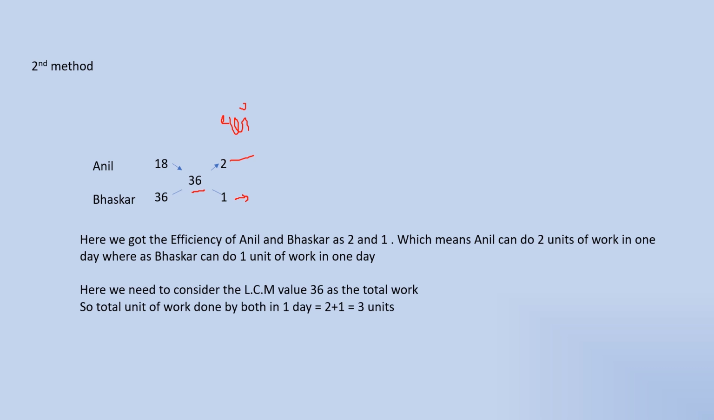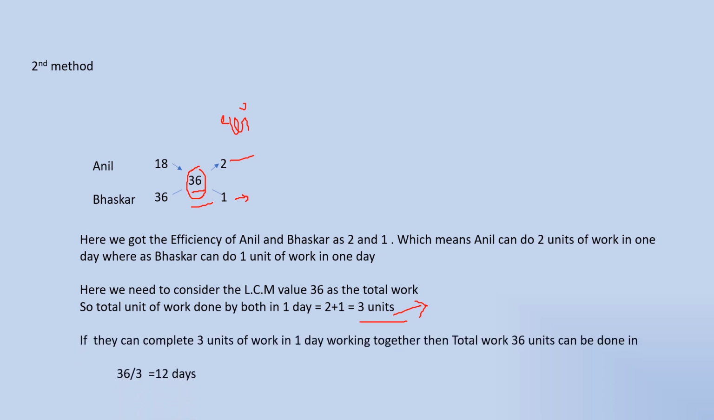So we need to find the time taken by both when they are doing combined work. That is, we need to add both the efficiencies. The total units of work done by both in one day is 2 plus 1 is equal to 3 units. Here they can complete 3 units of work in one day, and we consider the LCM, which is 36, as the total work. So if they can do 3 units of work in one day, and total work is 36, then 36 units of work can be completed in 36 by 3 is equal to 12 days.